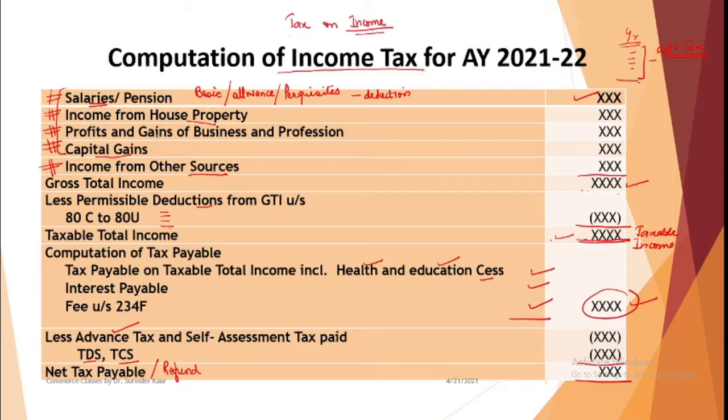Now not only this is what meets the eye. There is something more than that. Now when we say that this is income tax for the assessment year, then certain concepts need to be understood. So what is assessment year, what is previous year, and when we say income, what do we understand by income? Then sometimes incomes are exempt, like you might have heard that a person is having income from agricultural sources, so this income is exempt.